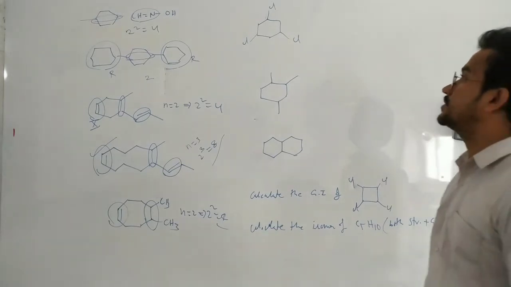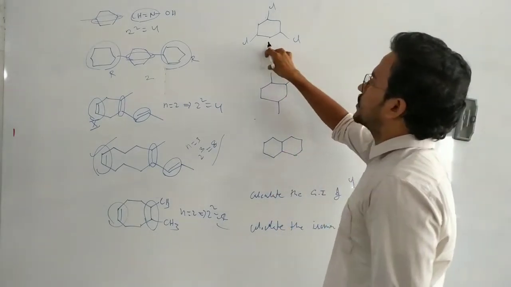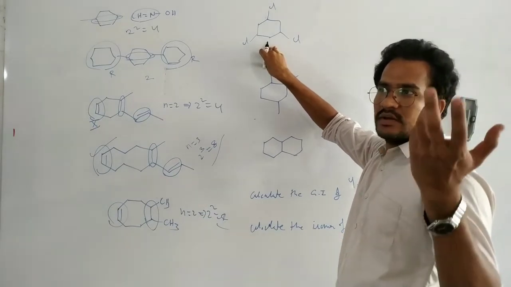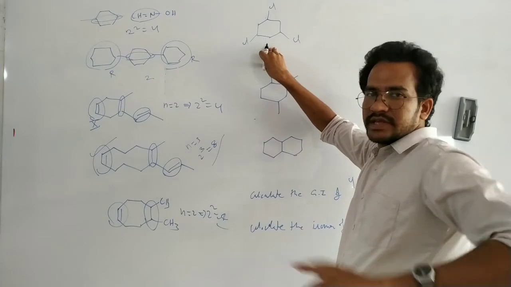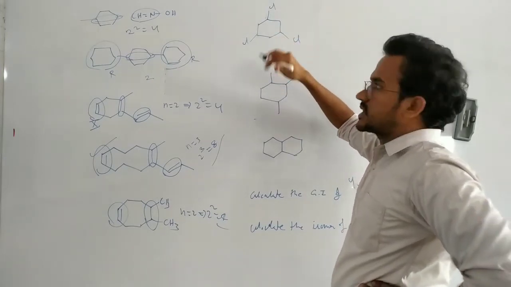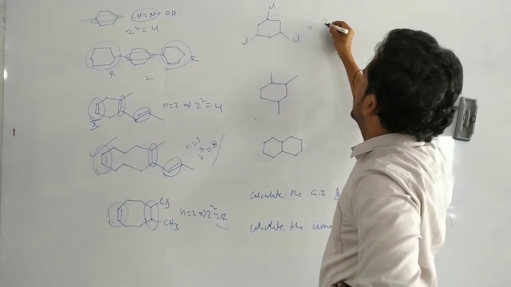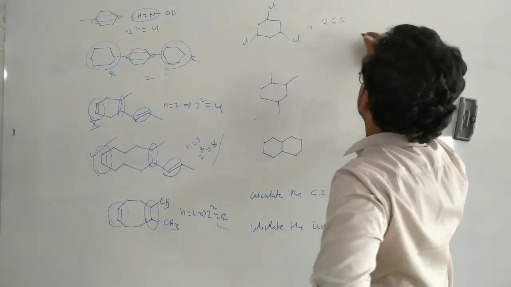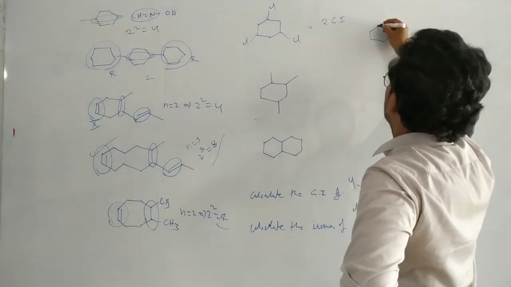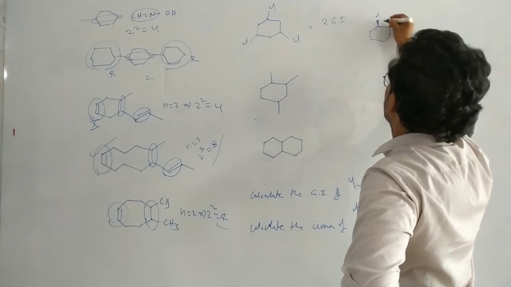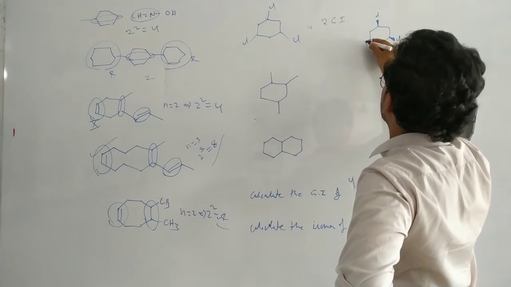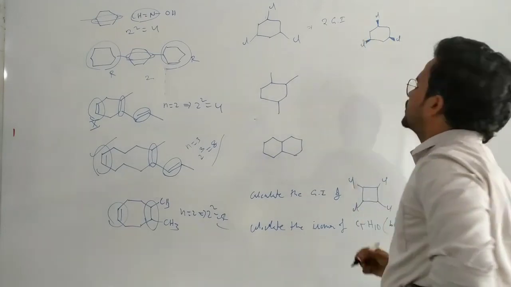Now coming to this one. 1,3,5 trichlorocyclohexane or 1,3,5 trimethyl cyclohexane. Whatever the substituents, this structure has only 2 geometrical isomers. This one you can see, in this case, all are in cis position.